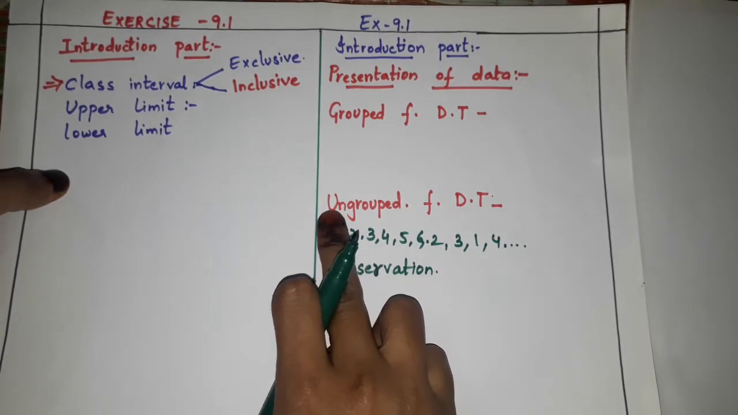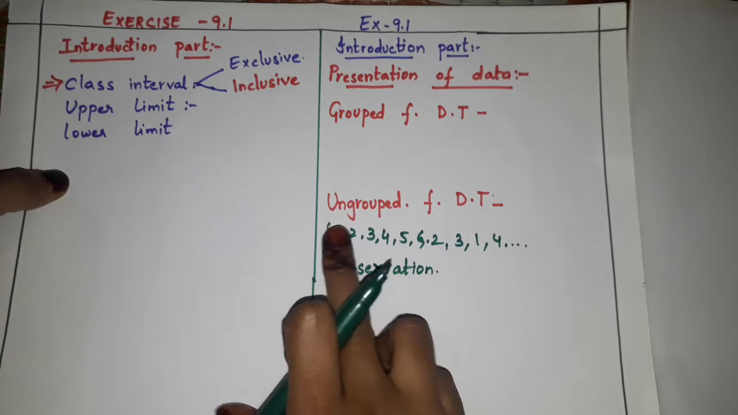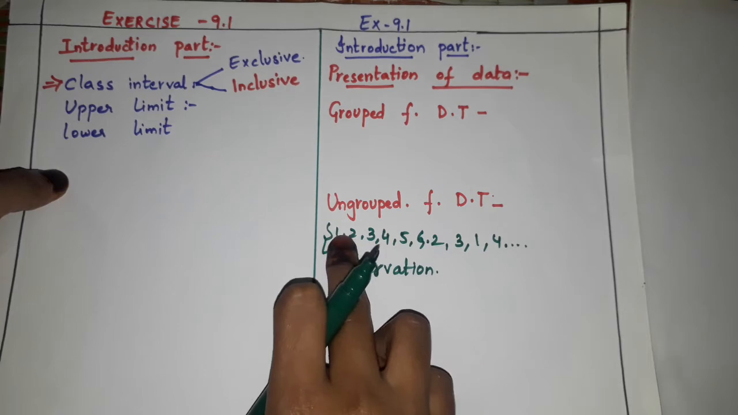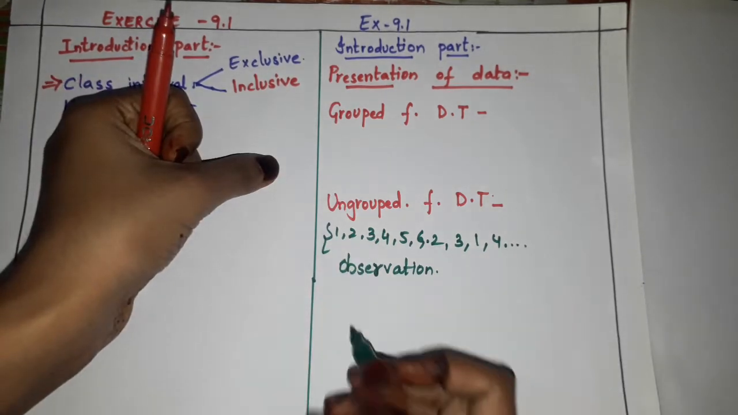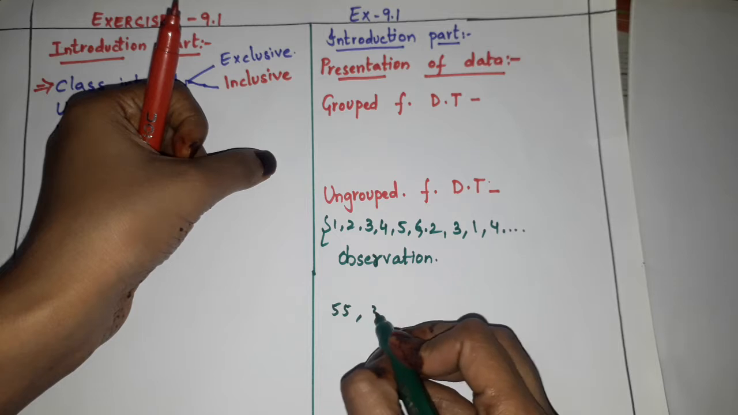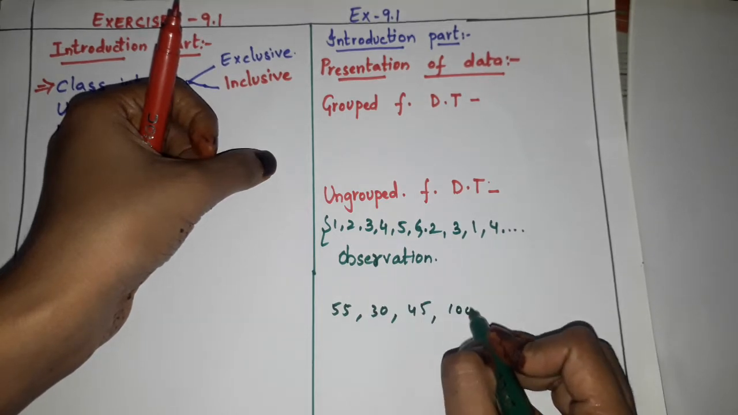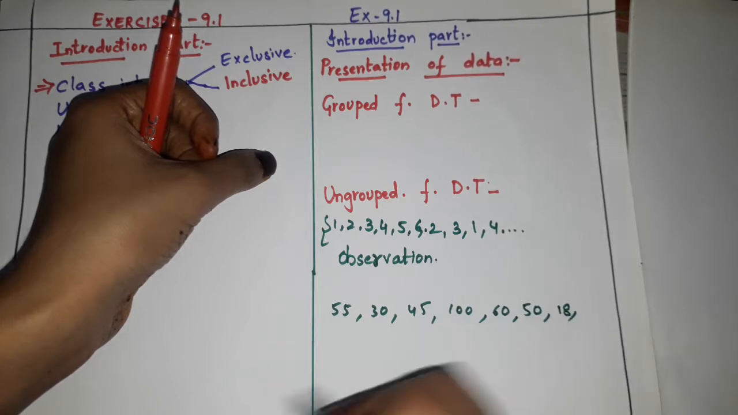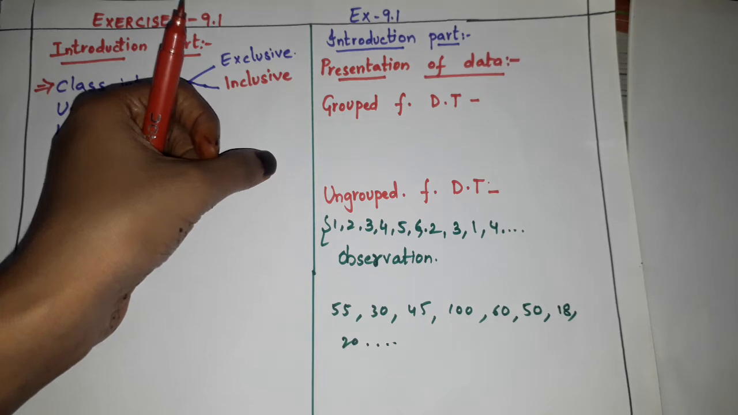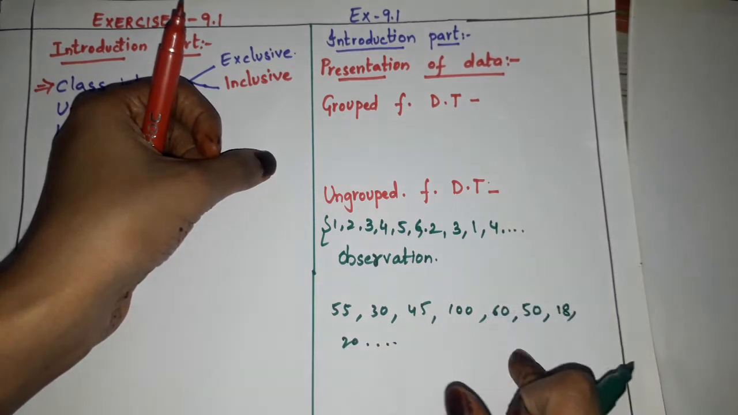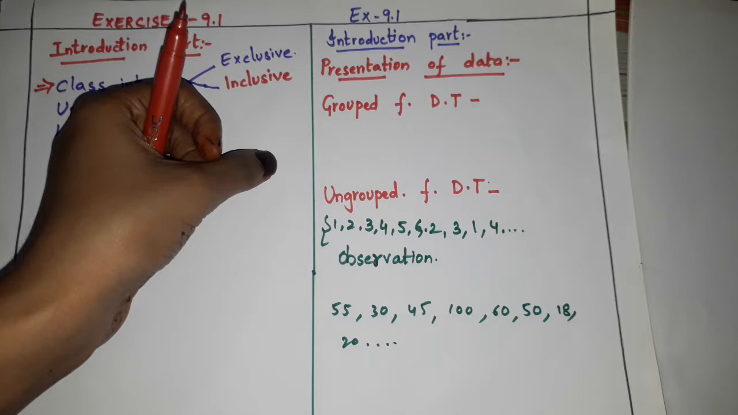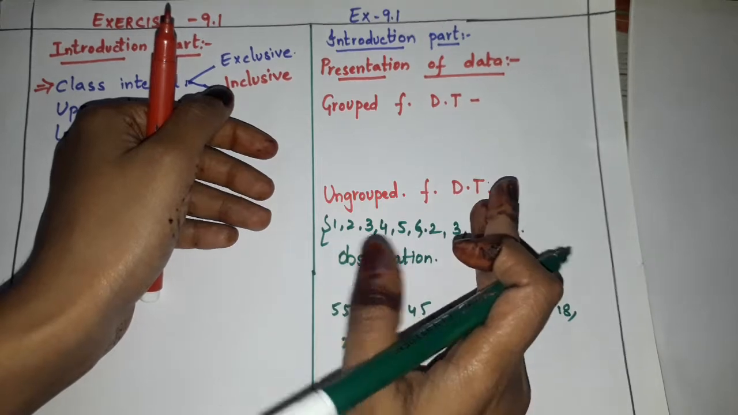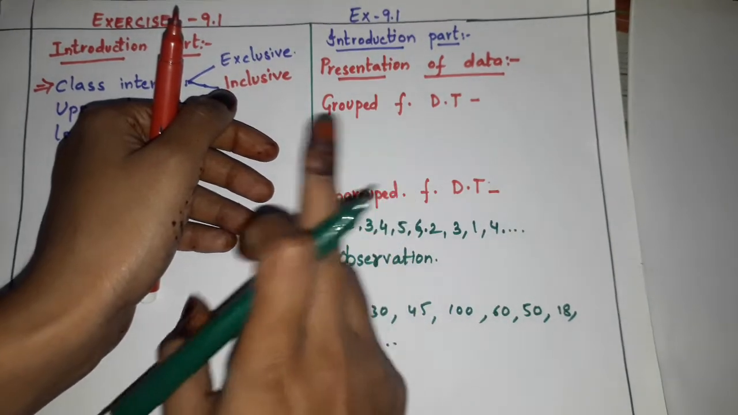In ungrouped data, we will have only observations, children. These are only single numbers. That's why we write this as ungrouped data. Now if the numbers are like 55, 30, 45, 100, and 60, 50, and 18, how will we write them? Will we write 1, 2, 3, 4, 5, 6, 7 continuously? No, we have to make groups of numbers like 0 to 10. So wherever a number falls between 0 and 10, we write it in that one group.